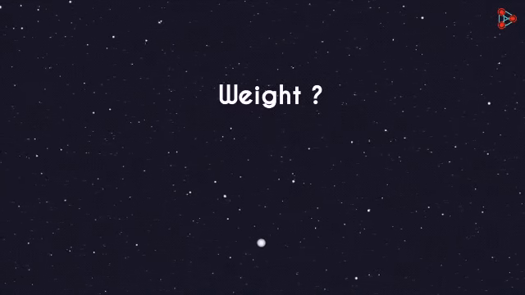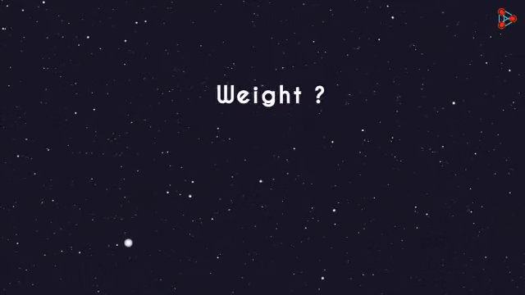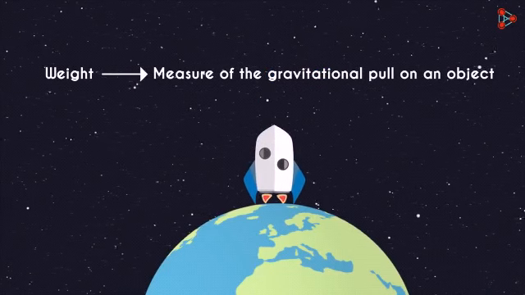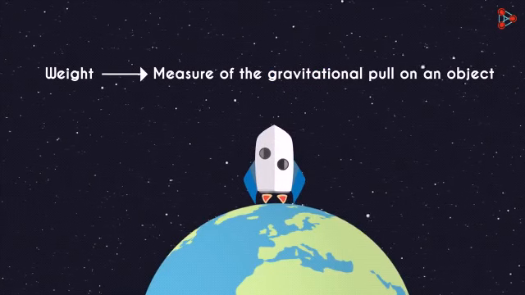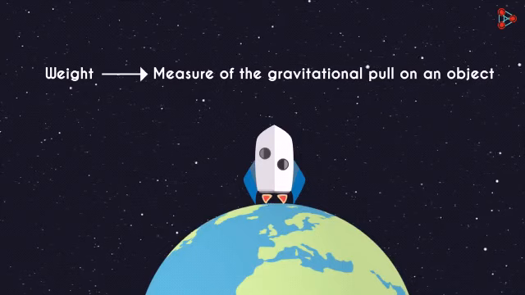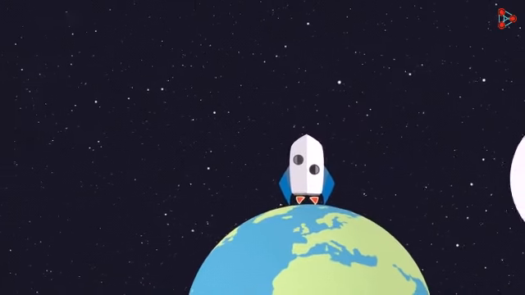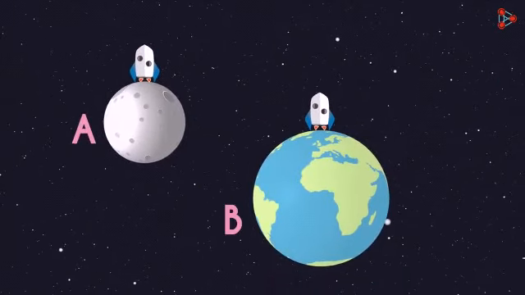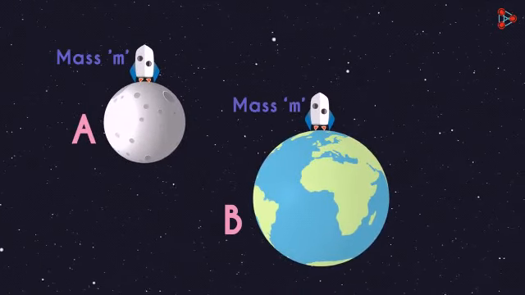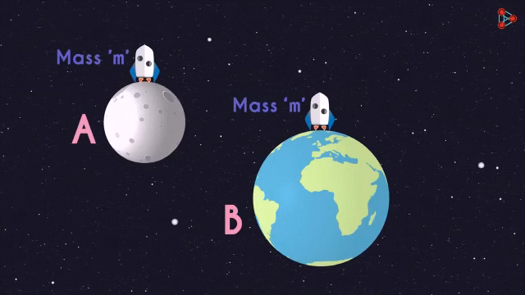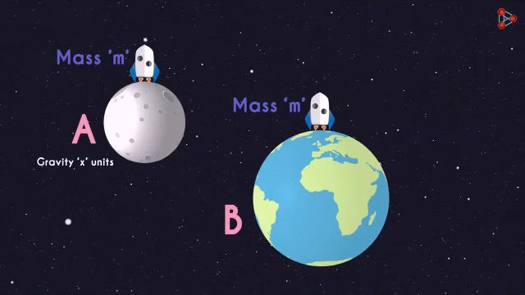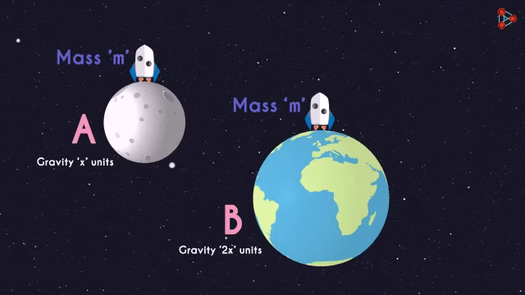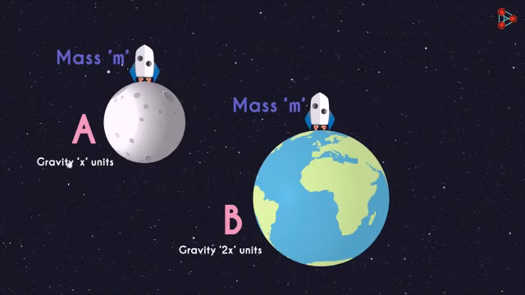Mass is nothing but the measure of how much matter an object has. Weight is a measure of how strongly gravity pulls on that matter. It's the measurement of the gravitational pull on an object. Let's understand this using a simple example. Say there are two places, place A and place B, and there's an object of mass m. In place A, the pull of gravity is x units, and in place B, the pull of gravity is 2x units. Clearly, the pull of gravity is stronger at place B.